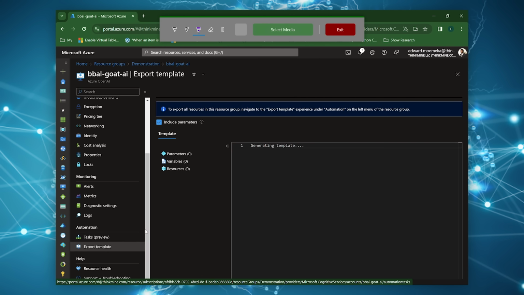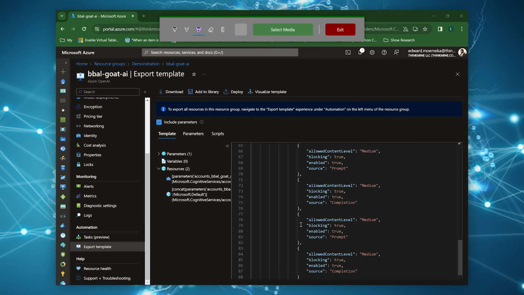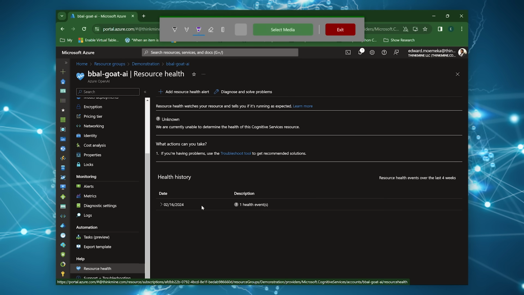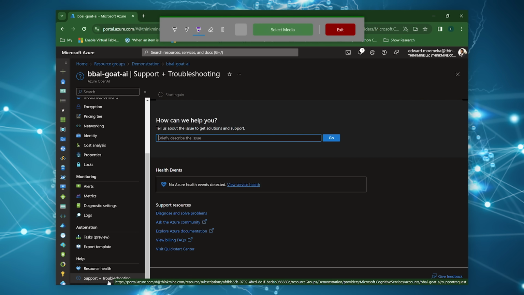You can export the template. There we go. And this will just show you the full JSON that's going to be exported for you to be able to use to create using IAC. You can look at resource health, and then obviously you can do support and troubleshooting from here.